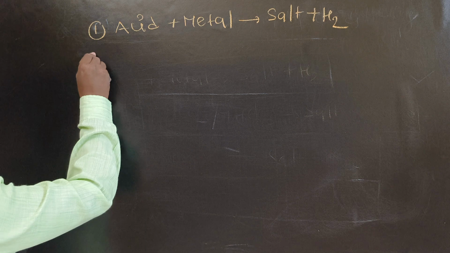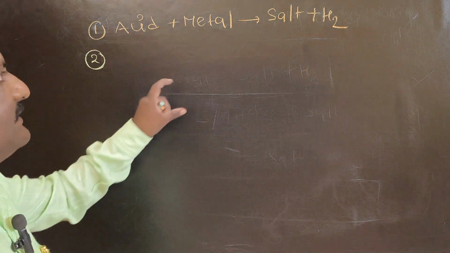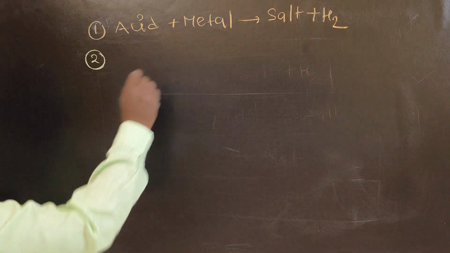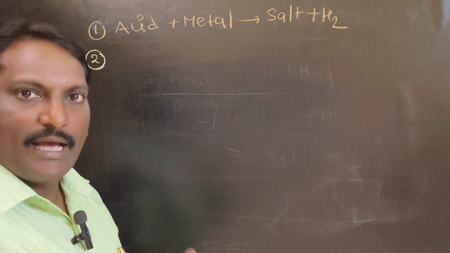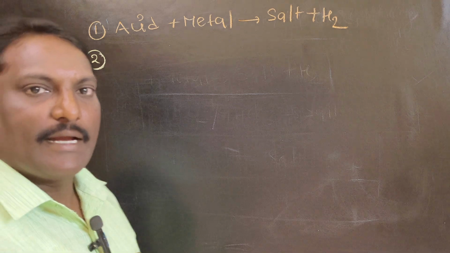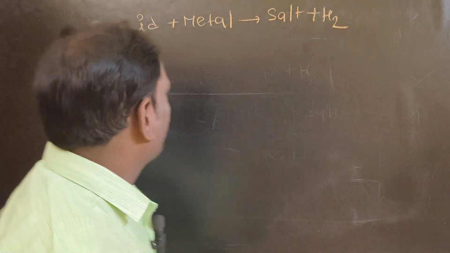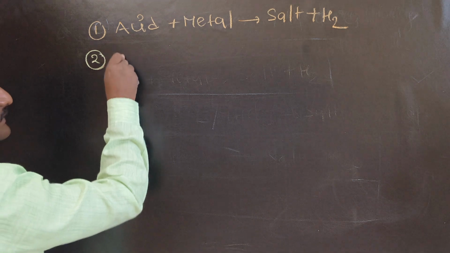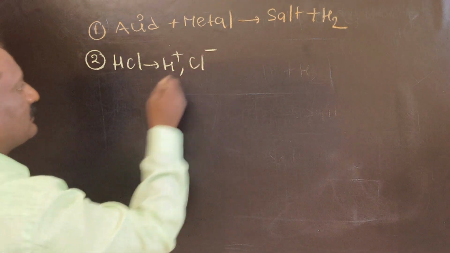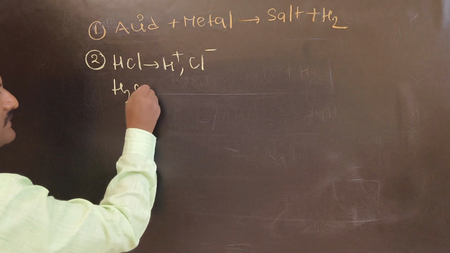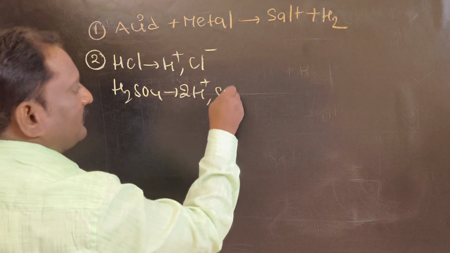Next, point number two. You must know acids and their examples. I have said it so many times, but again I would like to write once how many acids there are and what kind of ions are produced by these acids when they dissolve in water. Hydrochloric acid splits into H plus and Cl minus. Sulfuric acid gives 2H plus and 1 sulfate ion.